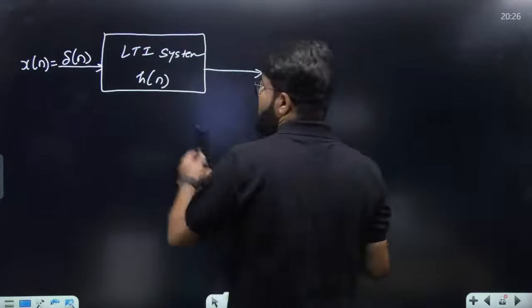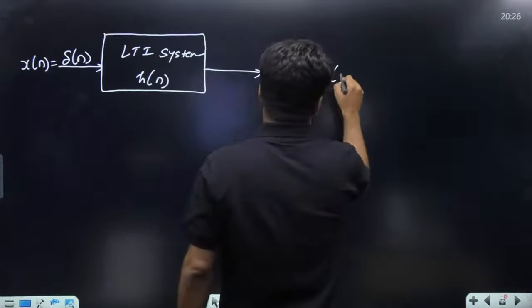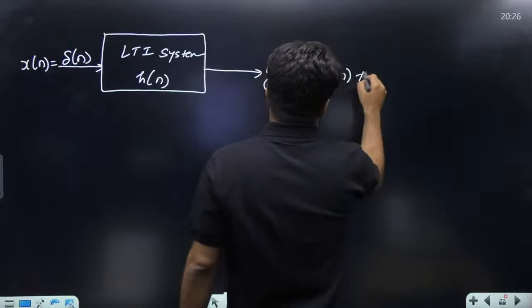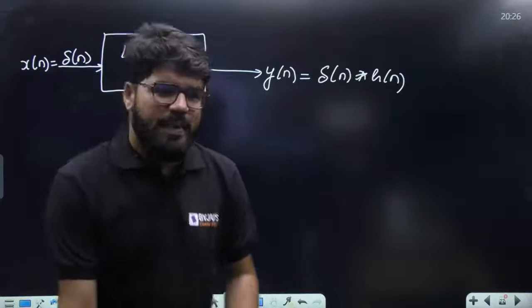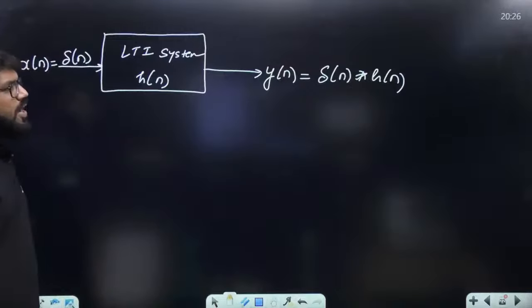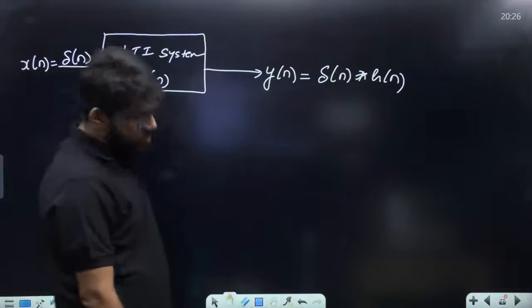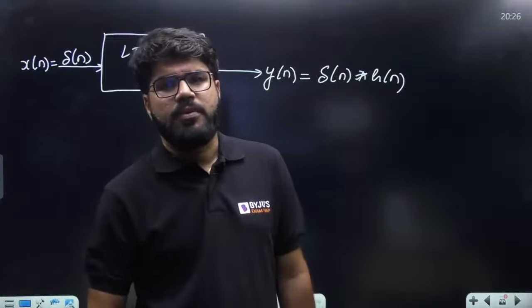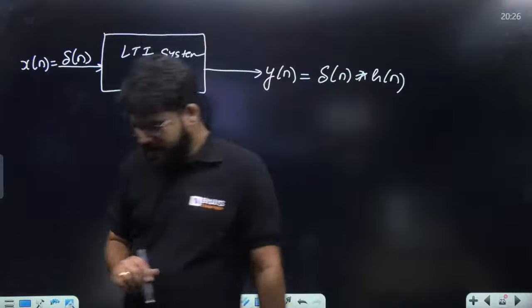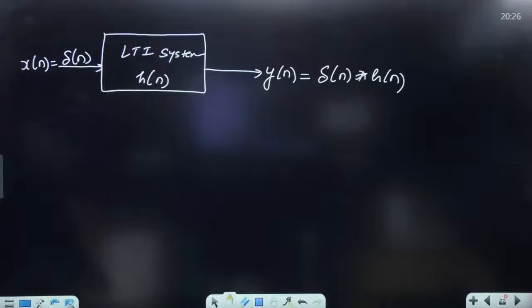According to convolution, the output is the input convolved with the impulse response. But logically, what is the output that should be expected?